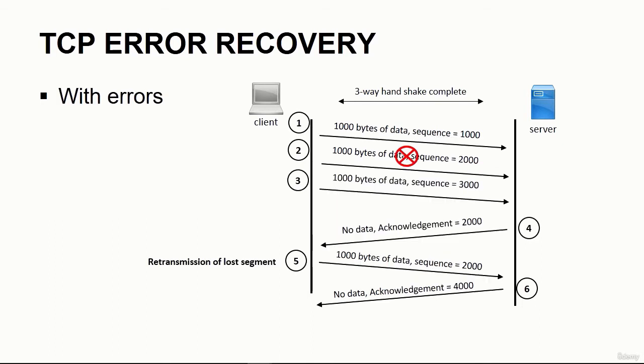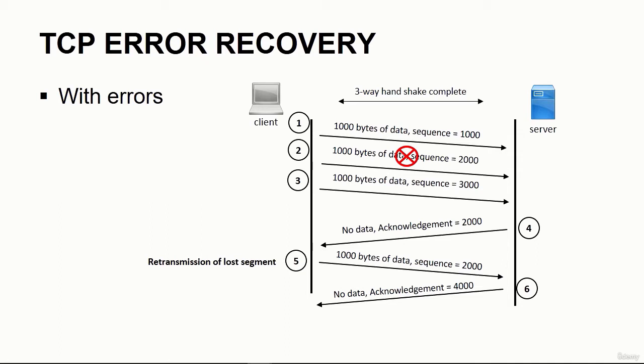So now let's look at what happens if there is an error, a segment is lost and has to be retransmitted. Again, we start with the three-way handshake being complete between the client and server. They're ready now to communicate over TCP. In this example, in steps 1, 2, and 3, the client is sending 3,000 bytes at a time using three segments of 1,000 bytes each. Now suppose, for some reason, the second segment doesn't arrive at the server. The server receives the first segment, sequence number 1,000. It doesn't get the second segment, but it does get the third with a sequence number of 3,000.